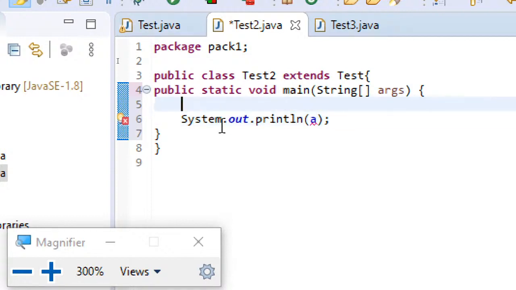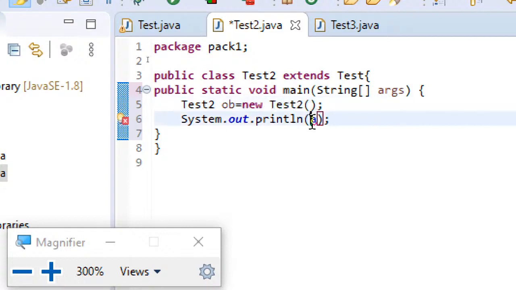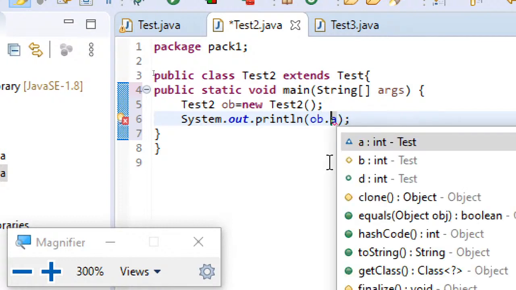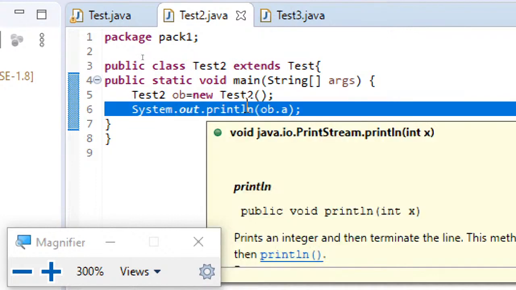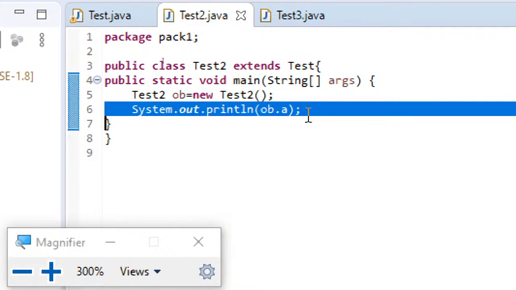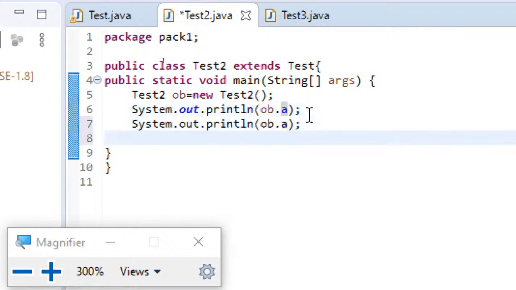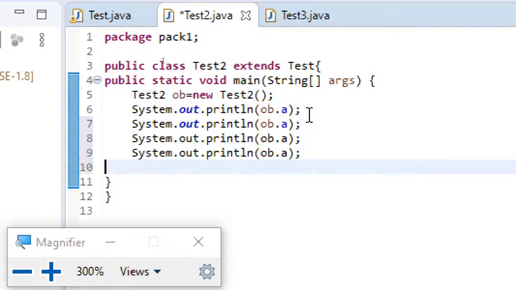So I'll create an object for this test2 class: Test2 ob equal to new test2. Then, instead of calling it directly, since it's not a static variable, I'm using ob.a. There you can see the error is gone. Now similarly we'll try to access and see if it is possible to access the remaining variables or not: ob.a, ob.b, ob.c, ob.d.